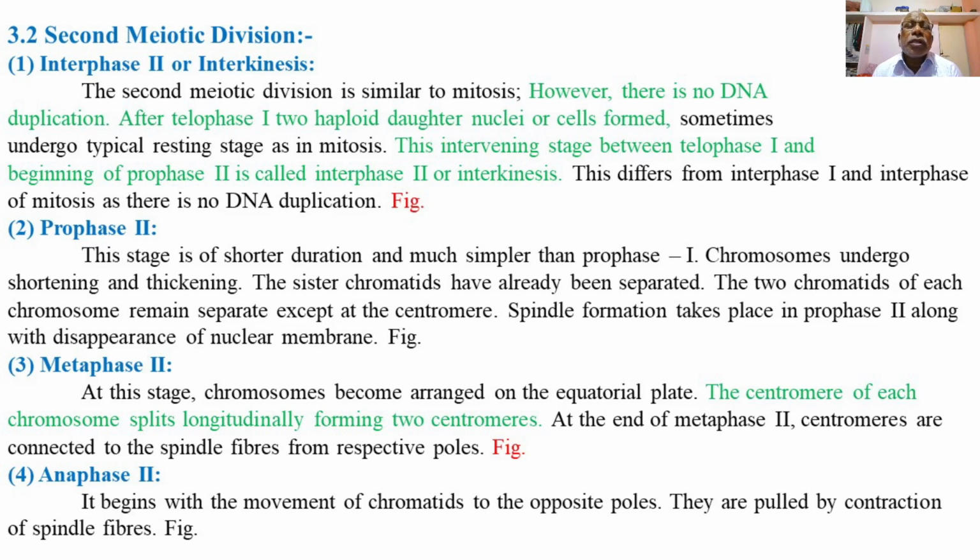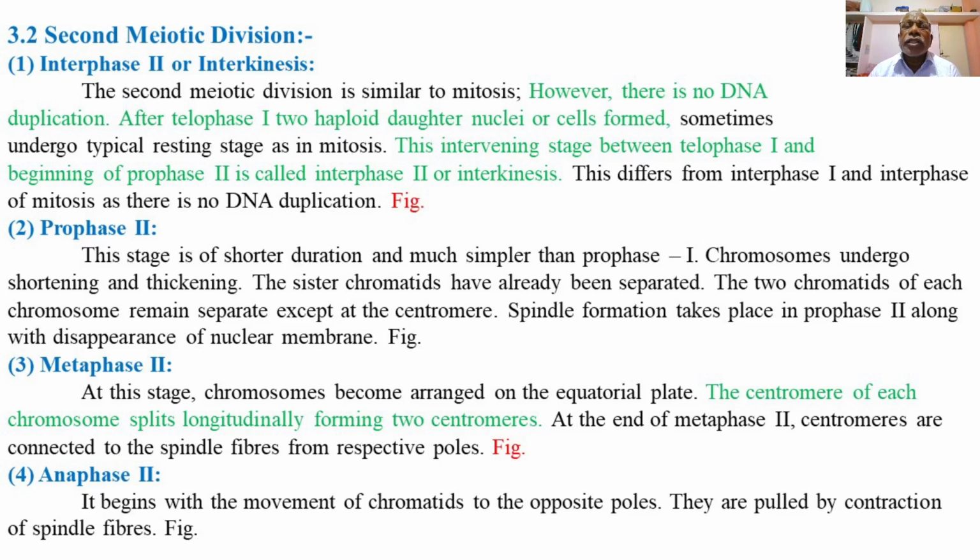It is a typical resting stage, but there is no DNA duplication or doubling of chromatin material taking place, as in the interphase of mitosis or the interphase 1 of meiosis.